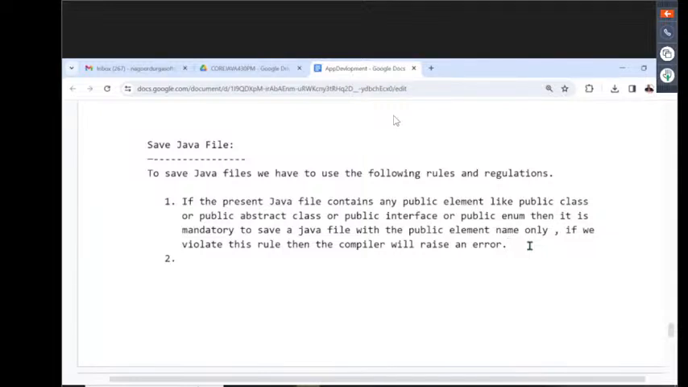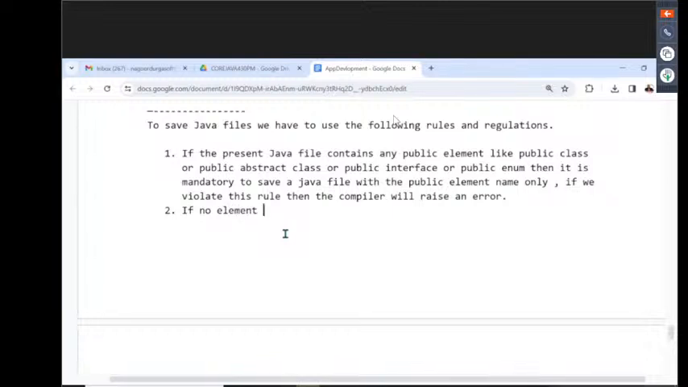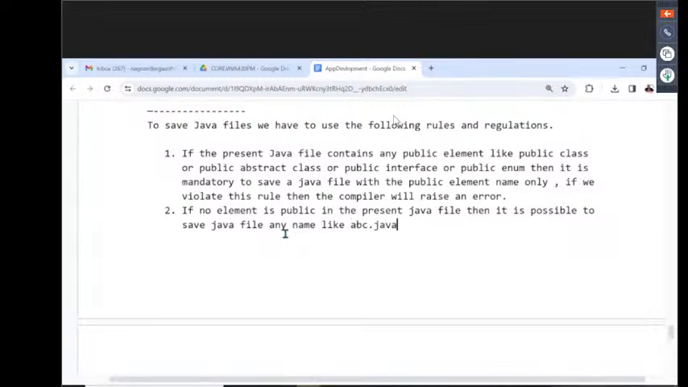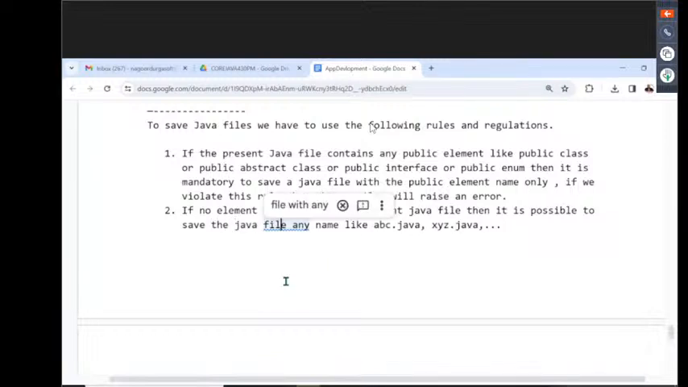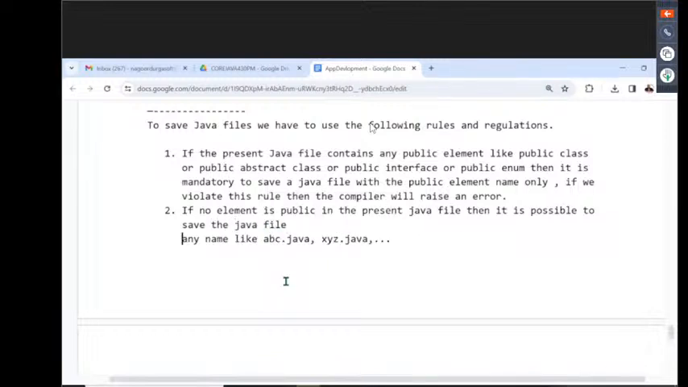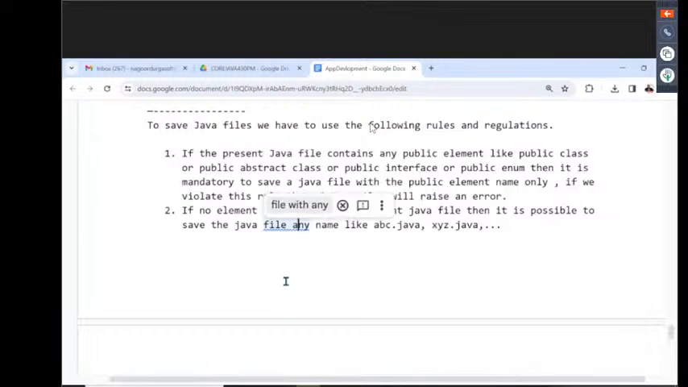Point number 2, observe carefully. If no element is public in the present Java file, then it is possible to save the Java file with any name, like abc.java, xyz.java, and so on.